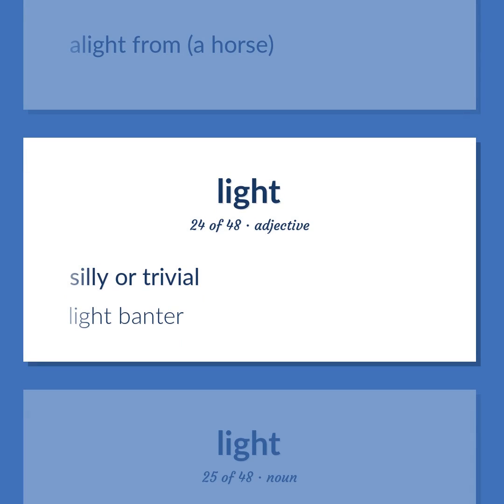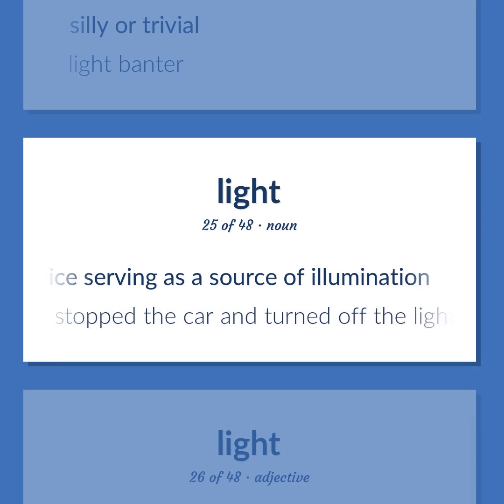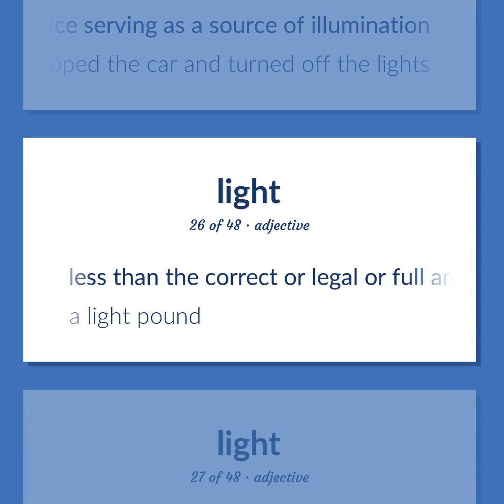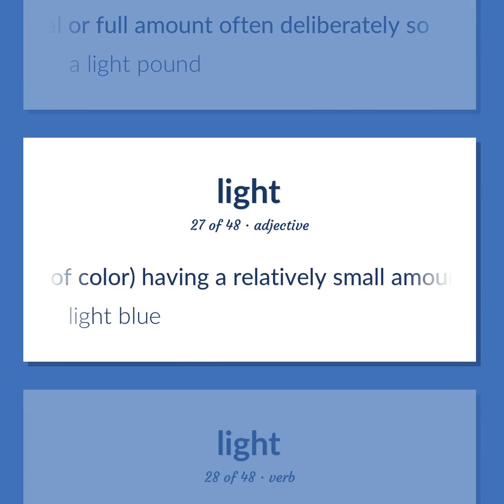Silly or trivial. Light banter. Any device serving as a source of illumination. He stopped the car and turned off the lights. Less than the correct or legal or full amount, often deliberately so. A light pound. Used of color, having a relatively small amount of coloring agent. Light blue.